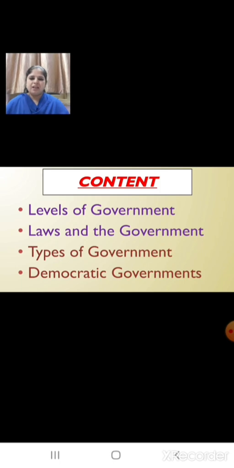Children, in our previous class, we had learned that every country needs a government to make decisions and to get things done. That means it has so many responsibilities. So, it works at 3 different levels. That is at local level, state level and at national level. National level can also be known as central level. So, the central government looks after the nation, the state government looks after the particular state, and the local level government looks after the villages, towns or the localities.